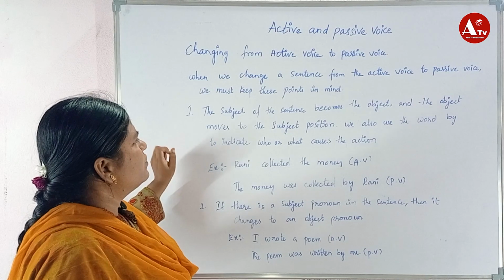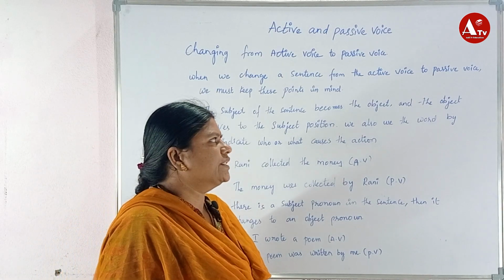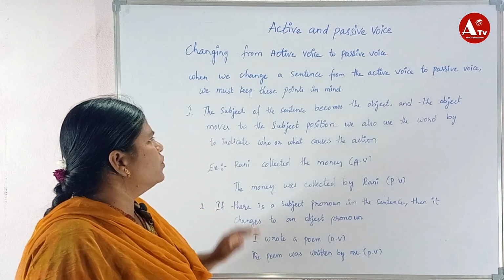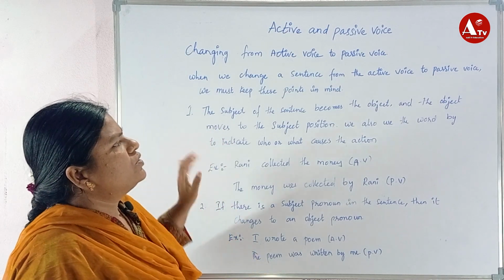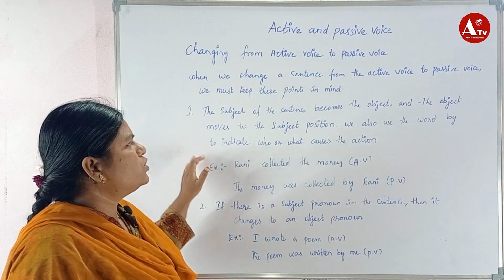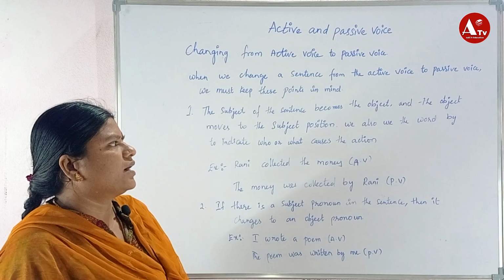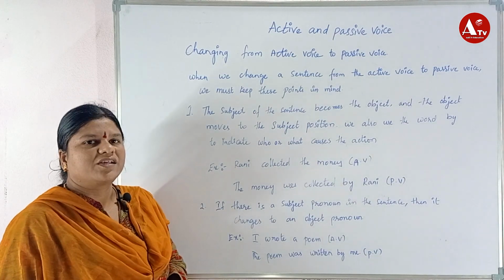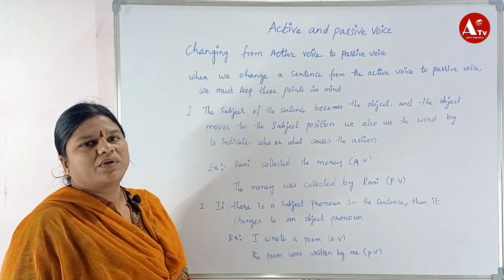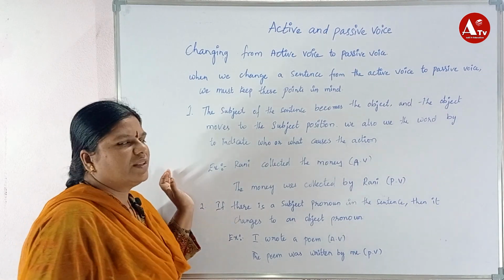First, the subject in the sentence becomes the object and the object moves to the subject position. We also use the word by to indicate who or what causes the action. Now we see with an example.